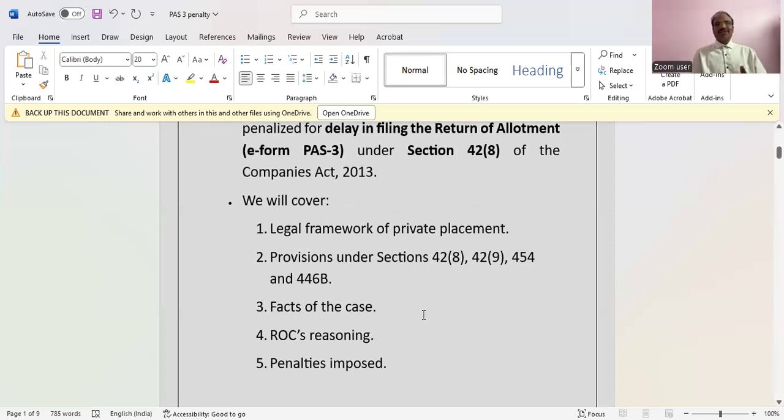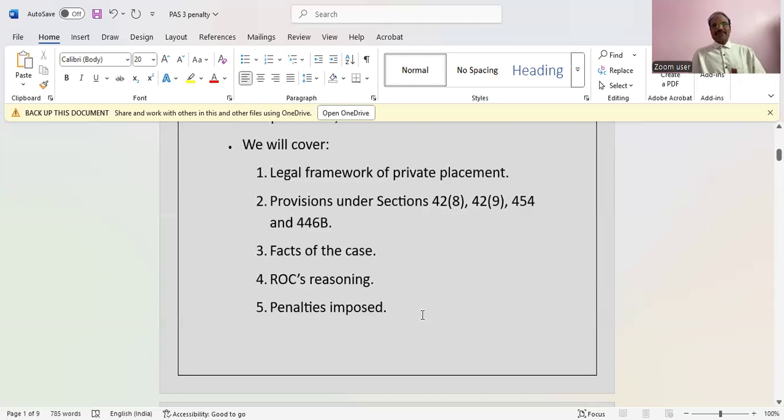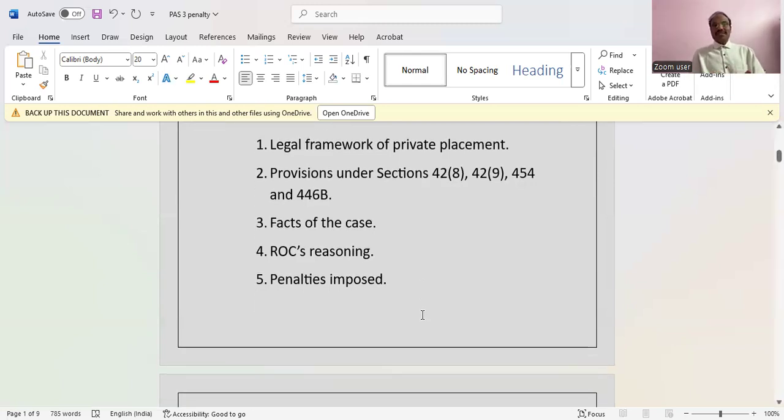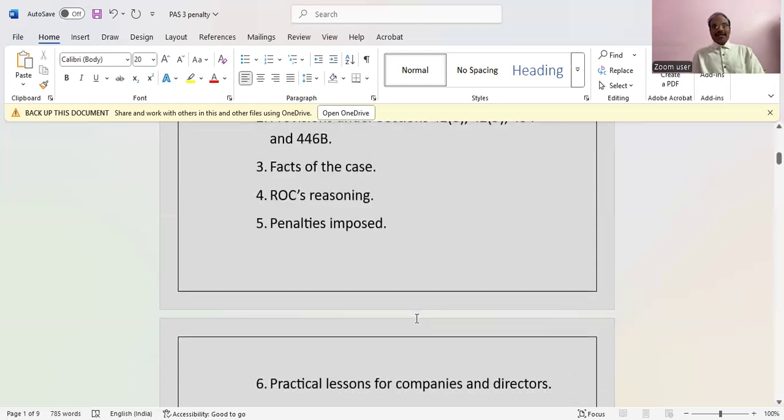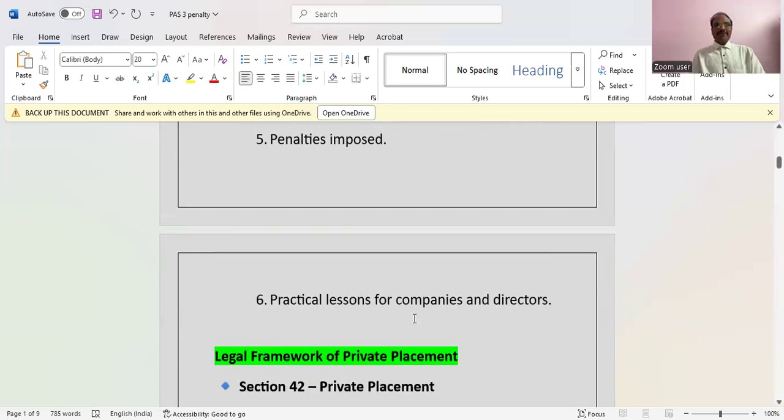So now we are going to discuss the overall legal framework of private placement, provisions under Section 42(8), 42(9), and 454, and certain exemptions under 446(b) for small companies and startups. We will also discuss the facts of the case, the ROC's reasoning before imposing the penalty, what exactly the penalties imposed on the directors and on the company, and the practical lessons for companies and directors. This is what we are going to discuss.